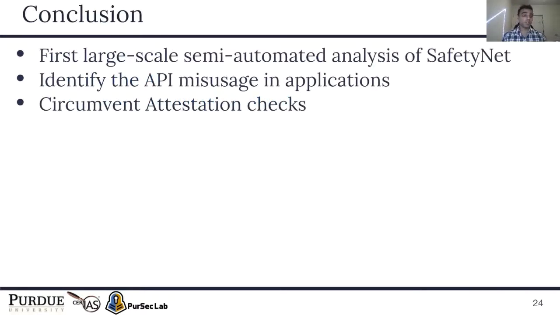So in conclusion, we performed the first large-scale semi-automated analysis of the SafetyNet Attestation API. We identify the API misusage in real-world applications and circumvent their checks in the majority of the applications.